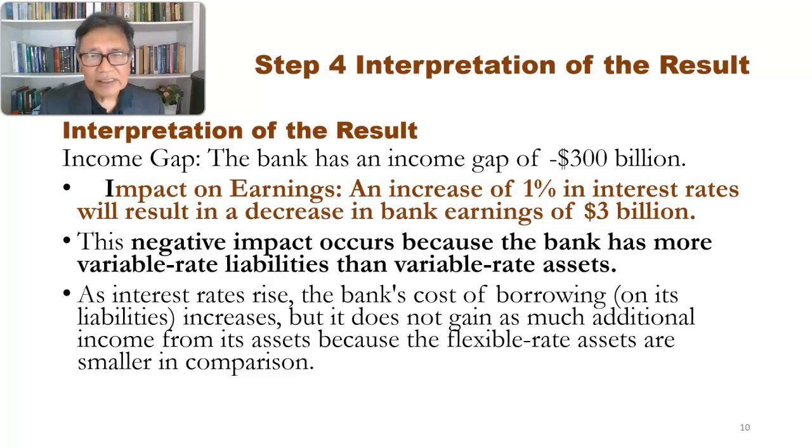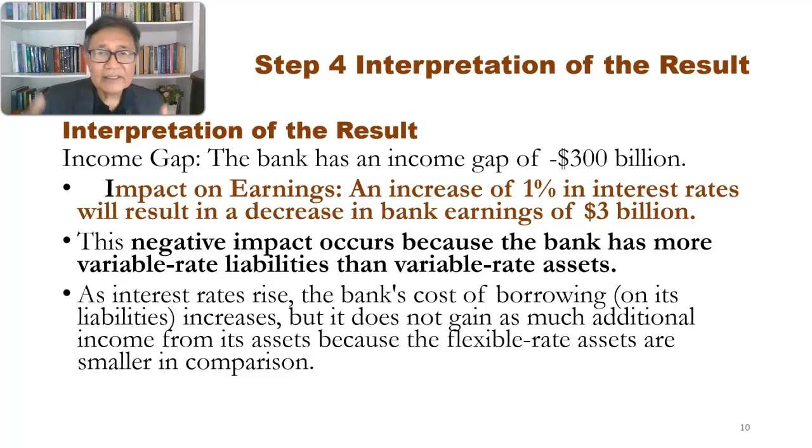And this is something that needs to be readily observed by banks, so that they are able to strategize to ensure that the income gap is not as large as what we see here in our example. Maybe to have a balance of VRL equal to VRA. But again, that depends on the risk appetite of the bank, to what extent they want to offer loans or murabaha with fixed rate or with variable rate.